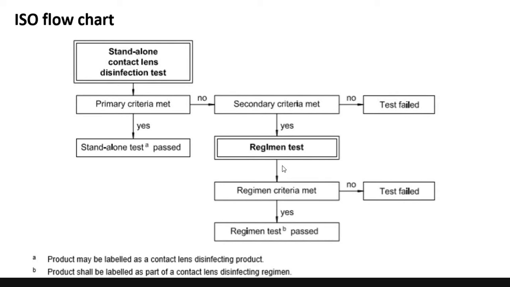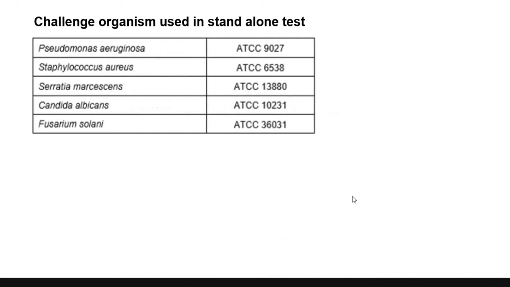If the solution passes the regimen test, then we can use it as one of the products in the care regimen. We cannot use it solely as a disinfecting agent, but it can be used as one of the products in the cleaning regimen. If the regimen test is failed, the solution has failed and cannot be used for cleaning.